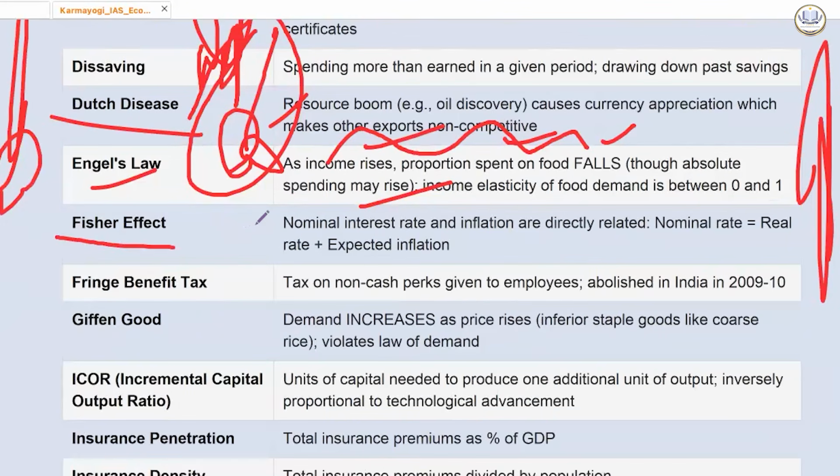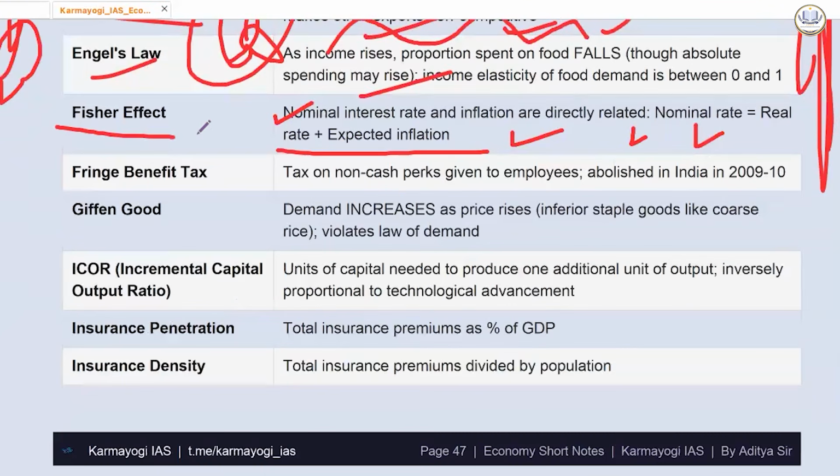Fisher effect. That is nominal interest rate and inflation are directly related. Nominal rate equal to real rate plus expected inflation. ठीक है, रियल रेट में इन्फ्लेशन ऐड कर दोगे तो नॉमिनल रेट आ जाएगा. Fringe benefit tax, tax on non-cash perks given to employees, abolished in India.